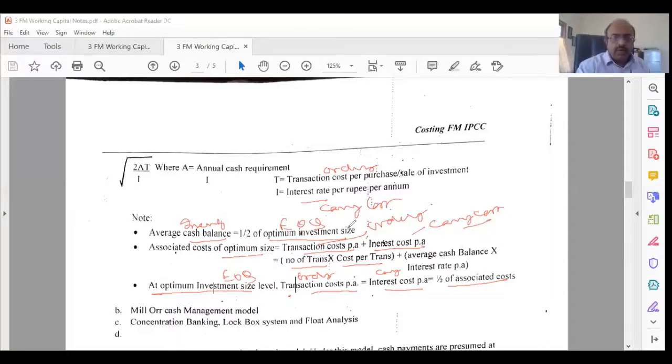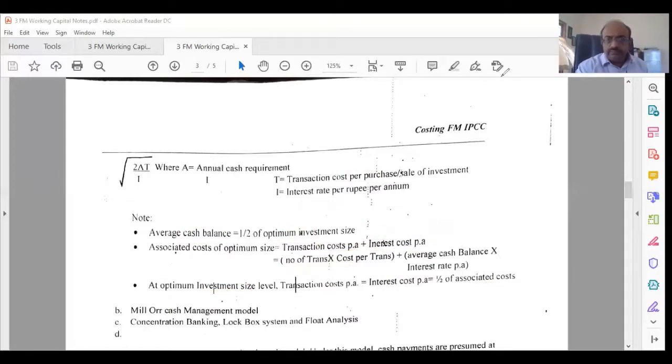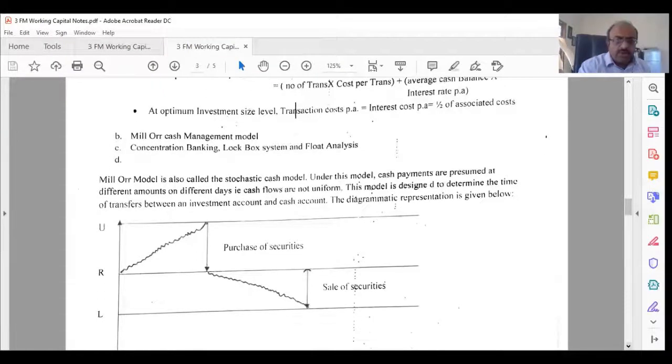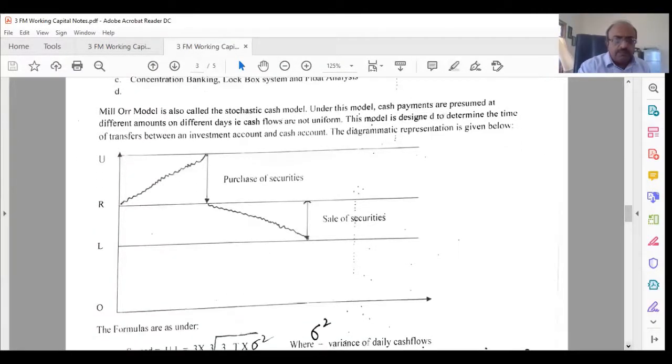Okay. Now, apart from that, you have the Miller model. I will just look at the Miller model and then we will do the problem. The Miller model is also called the stochastic model. Under this model, cash payments are presumed at different amounts on different days of cash flow, that is, cash flows are not uniform. This model is designed to determine the time of transfer between the investment account and the cash account.